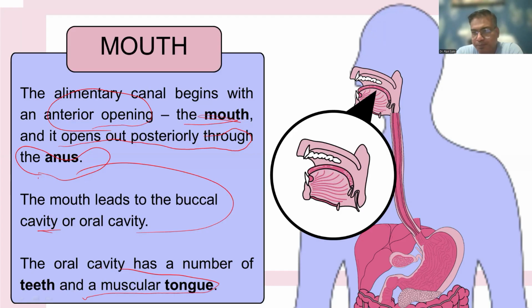In the digestive system, we can divide it into two broad groups. The first one is the alimentary canal, and the second one is the various associated digestive glands. The alimentary canal has various parts. Today we are going to discuss the mouth, then esophagus, stomach, pancreas, liver, gallbladder, small intestine, large intestine, and finally it leads into the anus. In the mouth, we have various teeth and a muscular tongue. The tongue is also made up of various muscles.